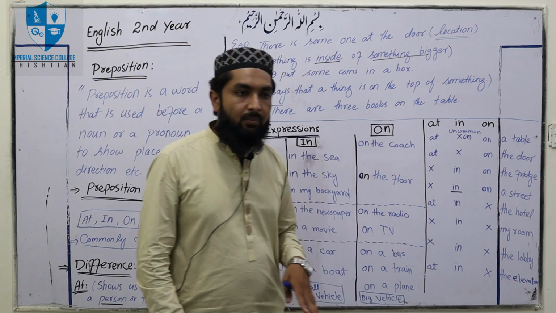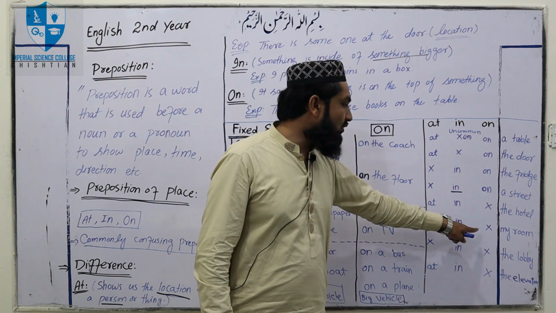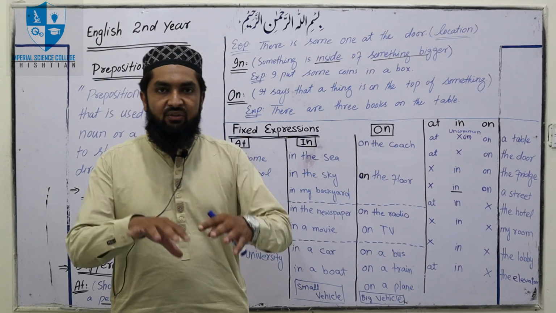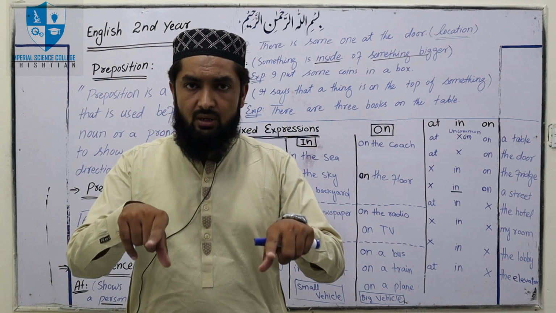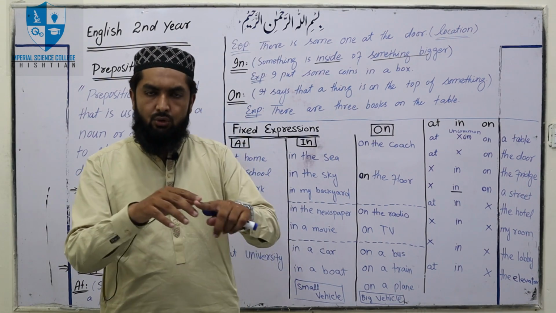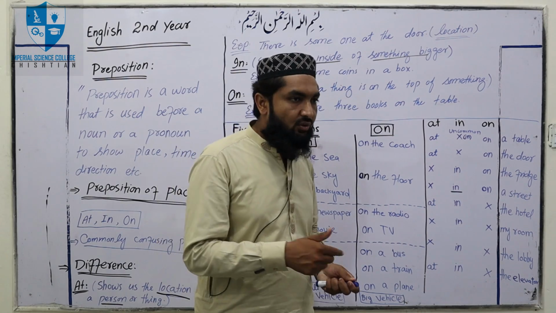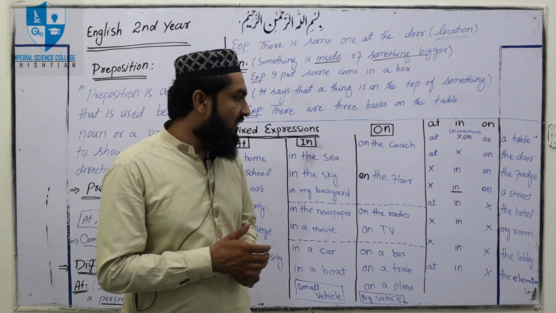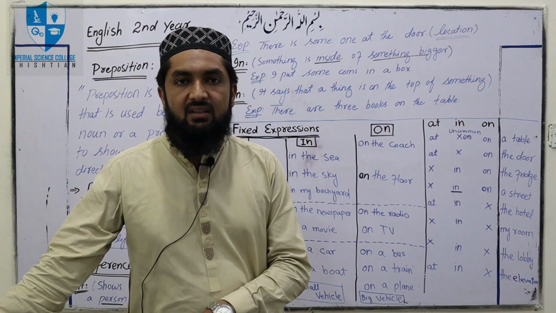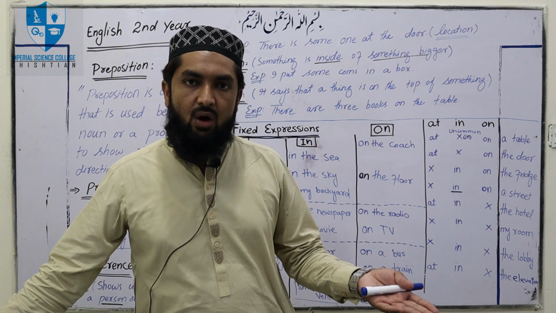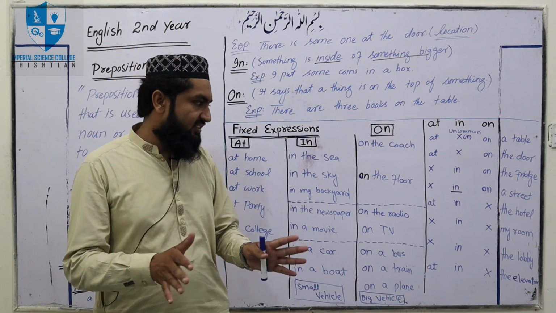And then the room. Only the preposition "in" is used in the case of room. We can't use "at the room" or "on the room", because we have said that "on" is something on the top, and "in" is something inside something bigger, and a room is something bigger, and we people are very small compared to this room. So we can use only "in" for room. For example, we'll say I'm in the classroom, I'm in the office. We can't say I'm at the office or I'm on the room.